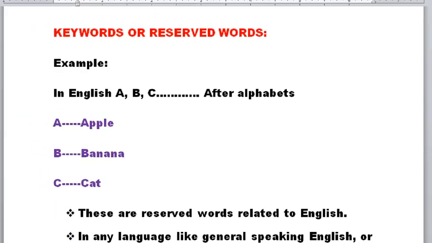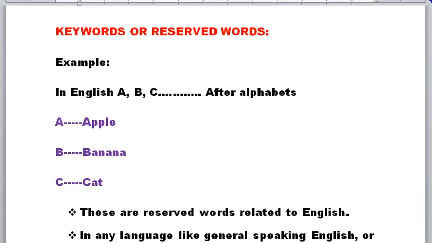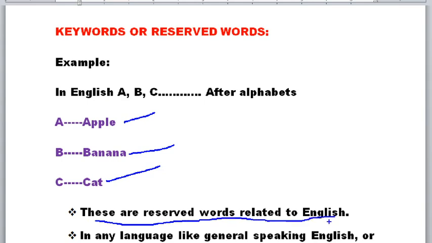English language, first of all, the basic thing is we have to learn the alphabets A, B, C, D like that. After learning the alphabets, we have to learn some words like A for apple, B for banana, C for cat, D for dog, like that. So these are the reserved words or keywords related to English.